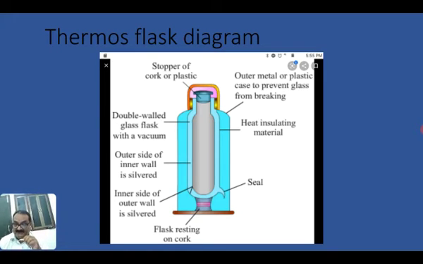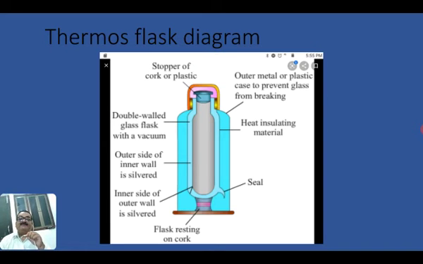If we keep ice in our room, what will happen? After a few minutes, a few hours, all the ice melts and becomes water. But if we keep the ice in such a device, the ice remains ice for many hours, because there is no mode of heat transfer. So I am going to explain.